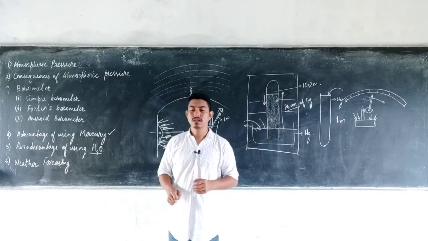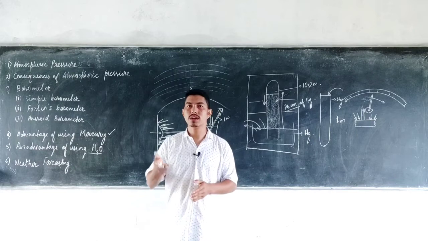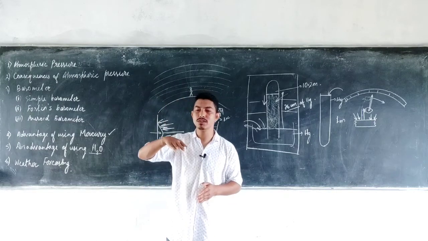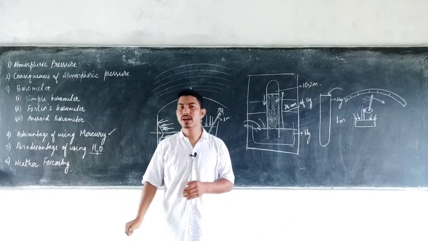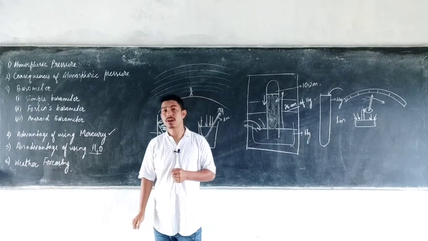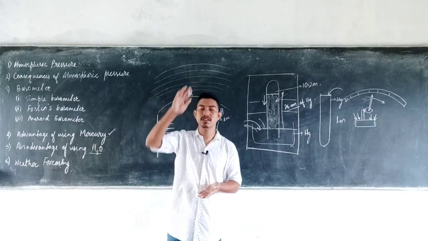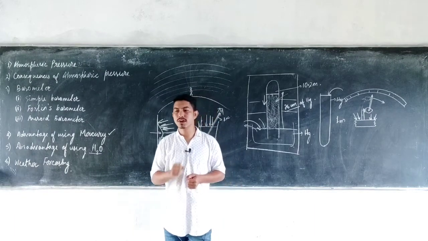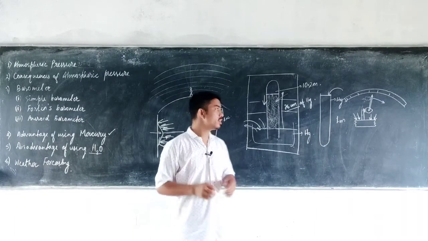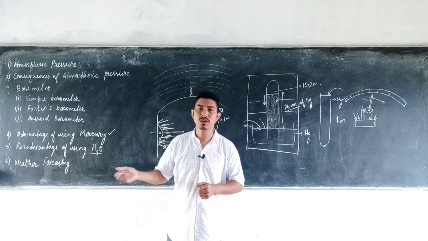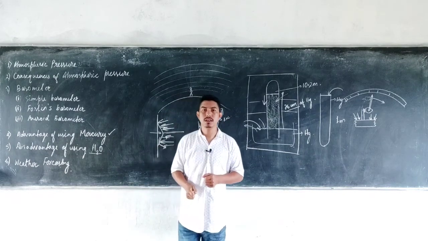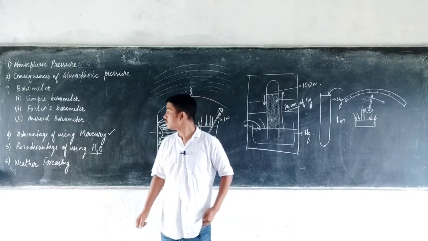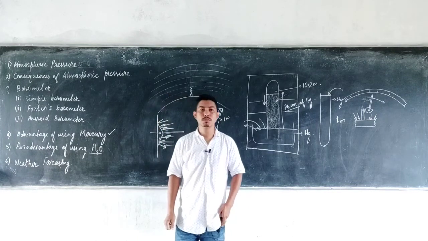The third is, if there is a gradual rise in the barometric height, gradual meaning slowly, it indicates that the weather will be dry. If there is a sudden rise in the barometer, it indicates that the weather will be extremely dry. And if there is no change in the barometric height, it indicates that the weather throughout the day will remain the same. So these were the topics related to atmospheric pressure.